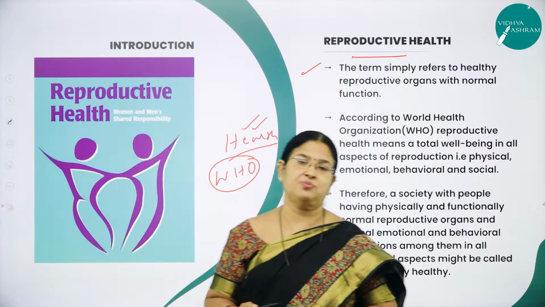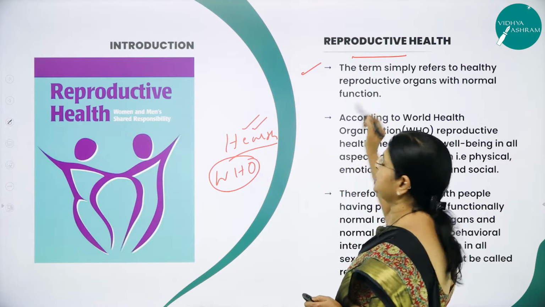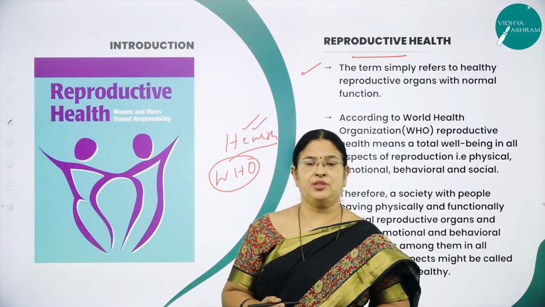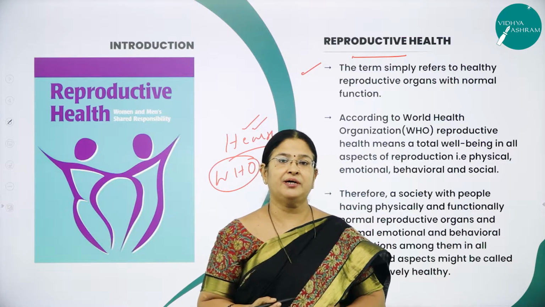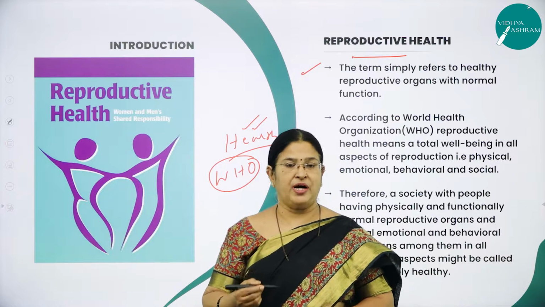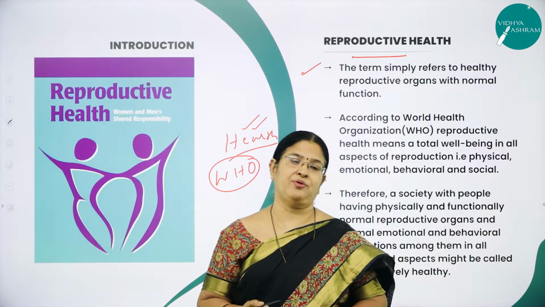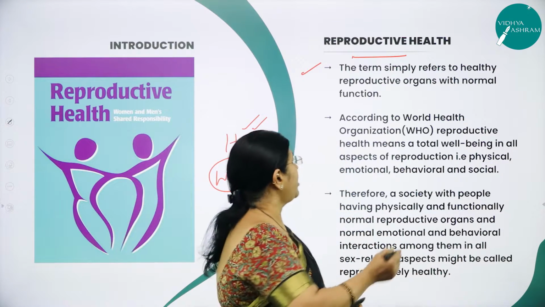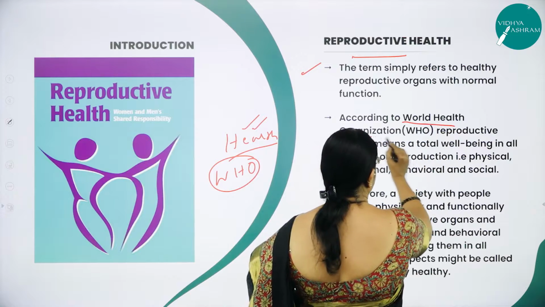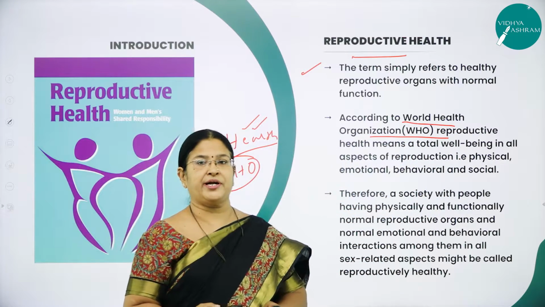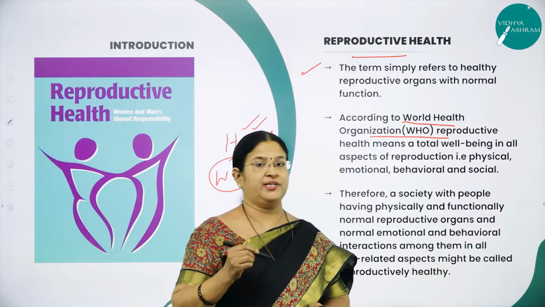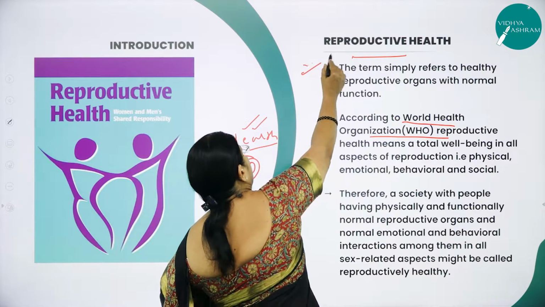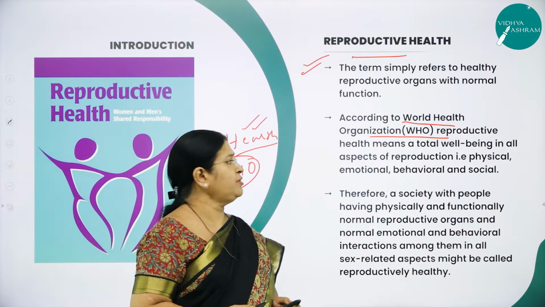And as you all know, what is reproductive health then? How do we define the term reproductive health? The term simply refers to healthy reproductive organs with normal functions. So the term reproductive health means how we maintain healthy reproductive organs with normal functioning. According to the World Health Organization, which has also defined health, what is the correct definition given to this very important term reproductive health?